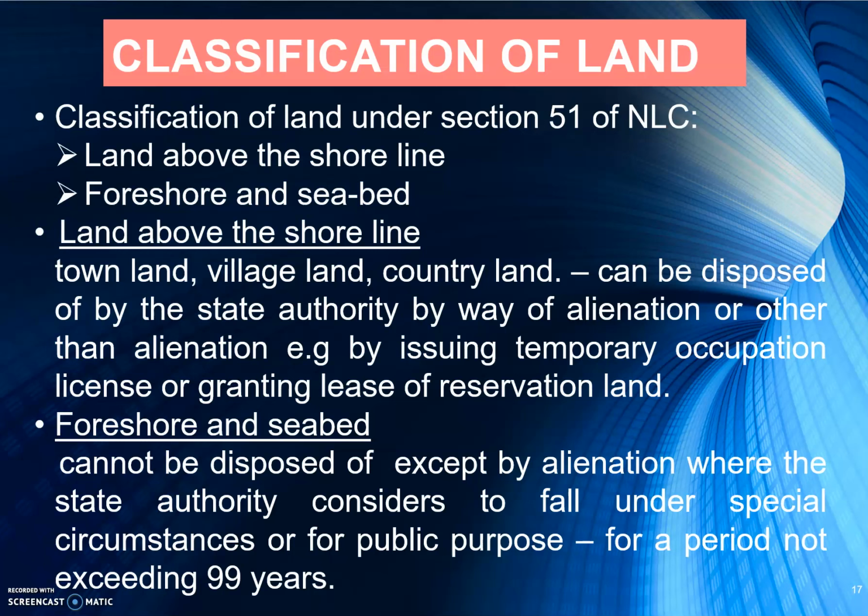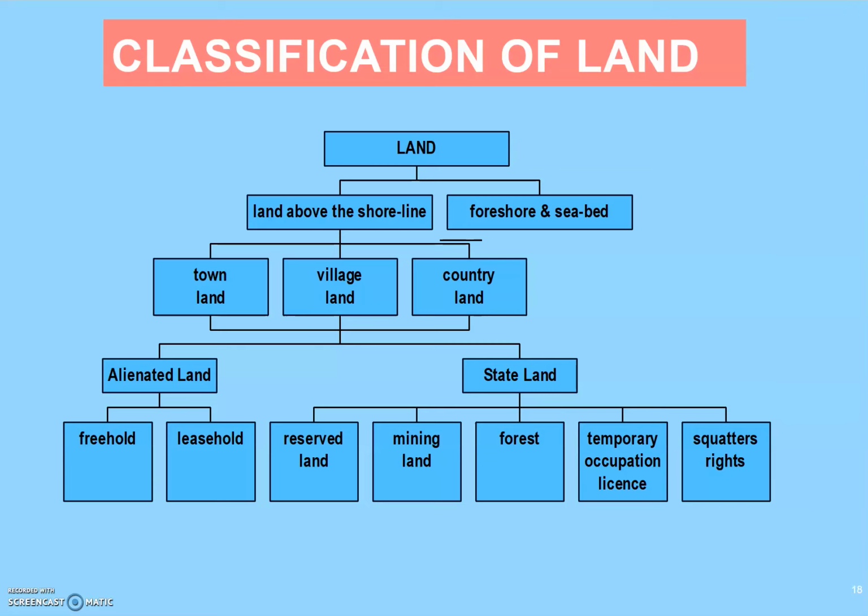And then foreshore and seabed cannot be disposed except by alienation where the state authority considers it to fall under special circumstances for some public purpose, and normally for a period not exceeding 99 years. So these are the main classification of land. So can we have a look at this in this chart?